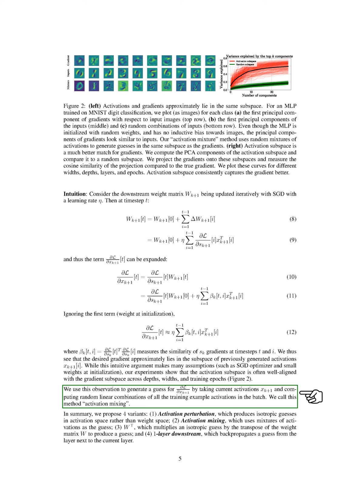In summary, we propose 4 variants. 1. Activation perturbation, which creates guesses in the activation space rather than the weight space. 2. Activation mixing, which uses mixtures of activations as the guess. 3. Transposed weight matrix, which multiplies a guess by the transposed weight matrix to produce a guess. And 4. One layer downstream, which backpropagates a guess from the layer next to the current layer.